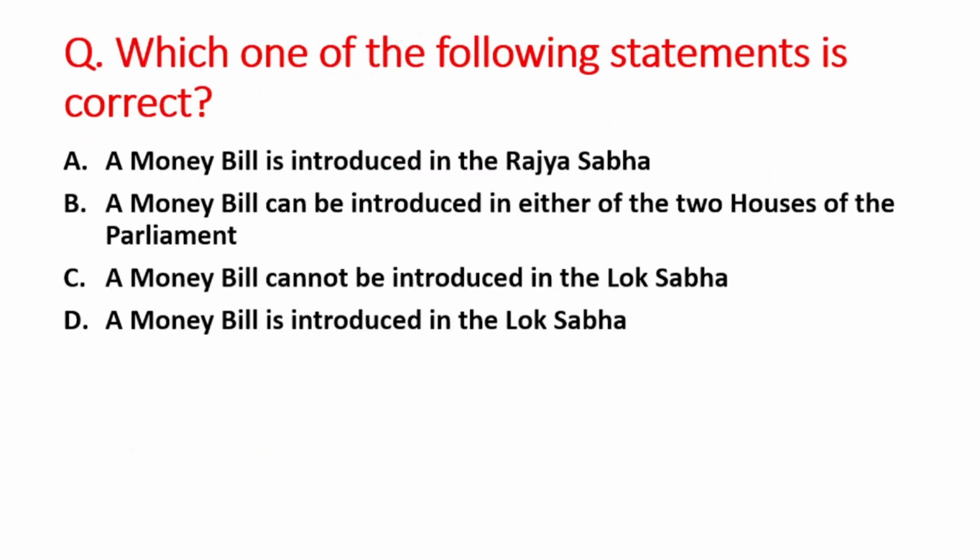Next question is which one of the following statement is correct? A option is money bill is introduced in the Rajya Sabha. B option is a money bill can be introduced in either house of the parliament. C option is a money bill cannot be introduced in the Lok Sabha. And D option is a money bill is introduced in the Lok Sabha.